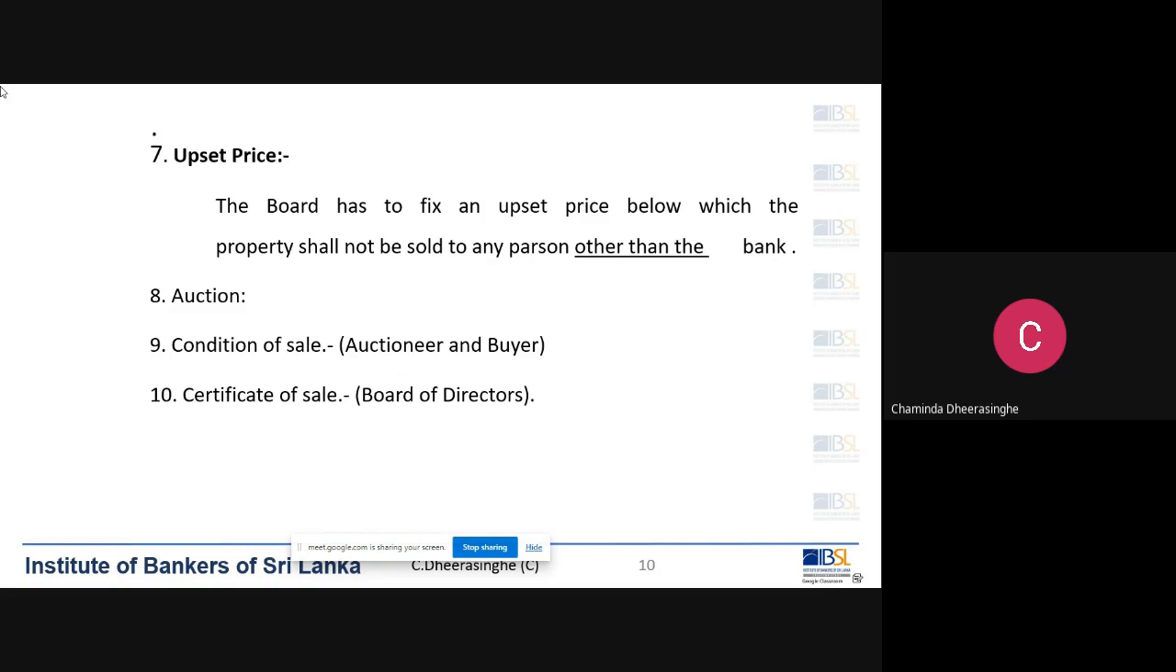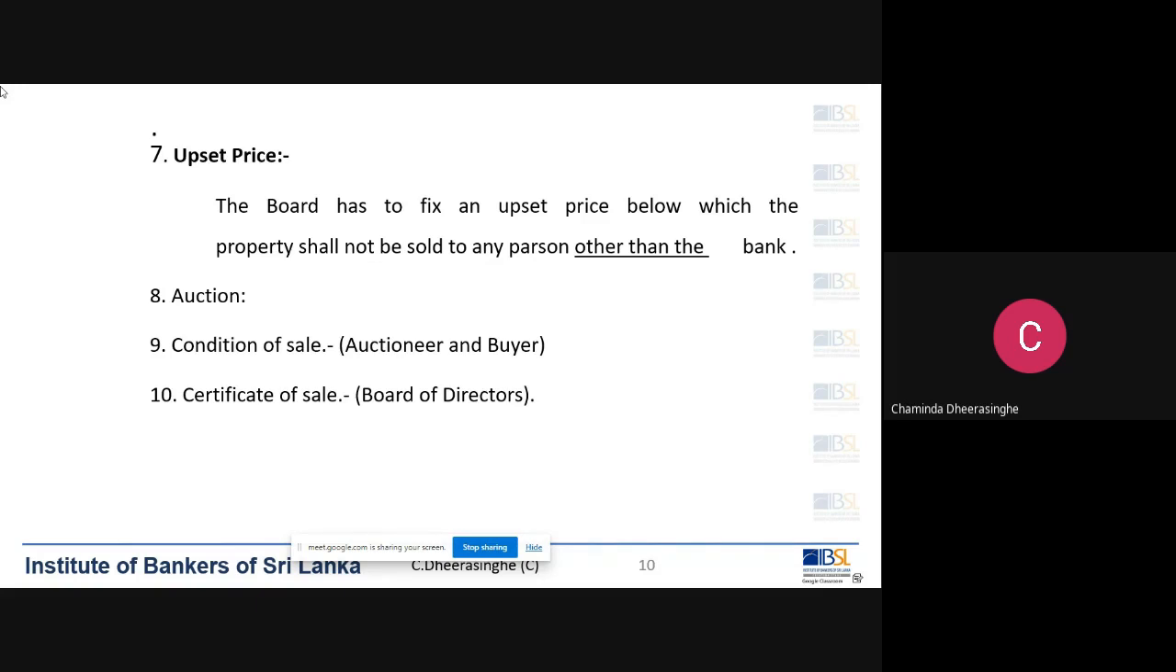This will be issued by the director board of the bank. It is again a deed attested by a lawyer. So that will be registered in the land registry. Once the certificate of sale is registered, the ownership of the property will be transferred to the new buyer.